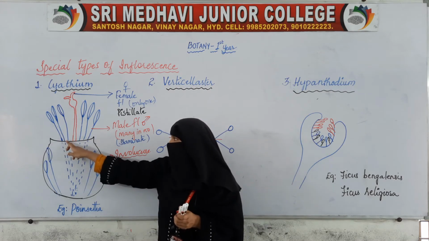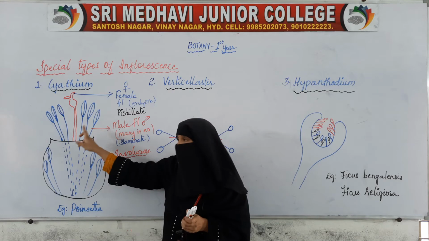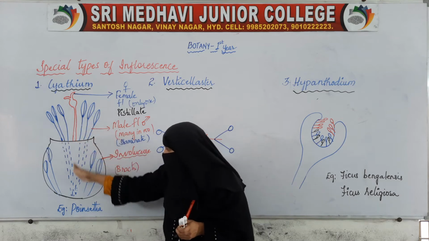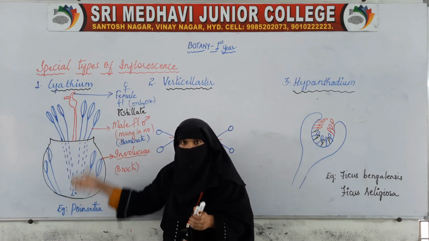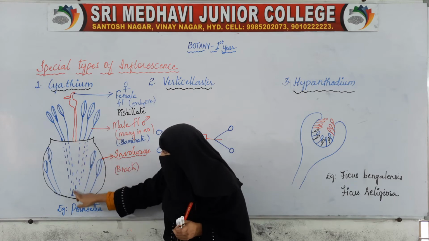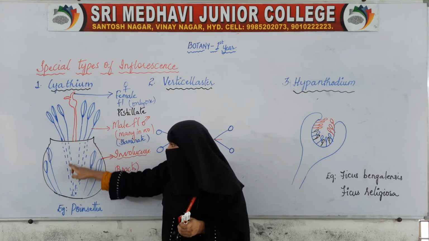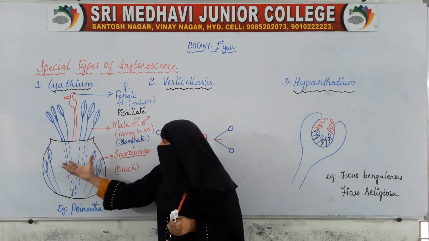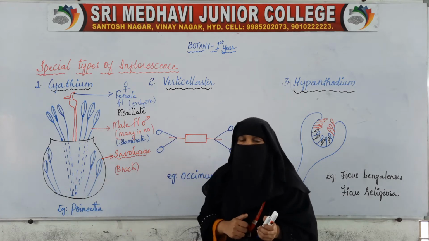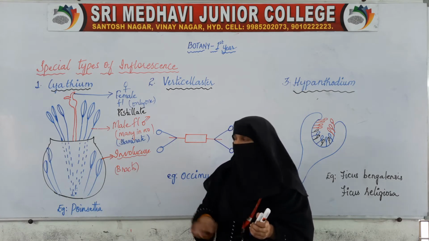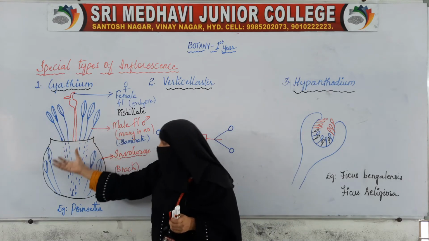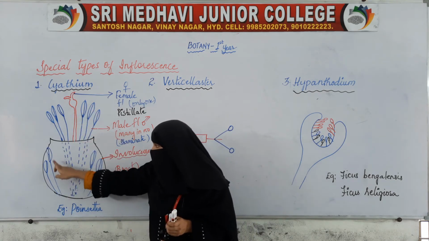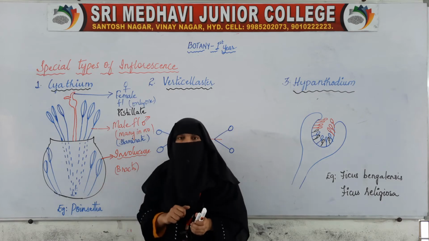On the surface, if I count here, we find six, but in actuality there are more. If we cut this bract longitudinally, these male flowers will extend inside, and apart from these ones, many more male flowers will be inside this cup-like or flask-like structure. Outside also many male flowers are there, and inside also many male flowers are present.